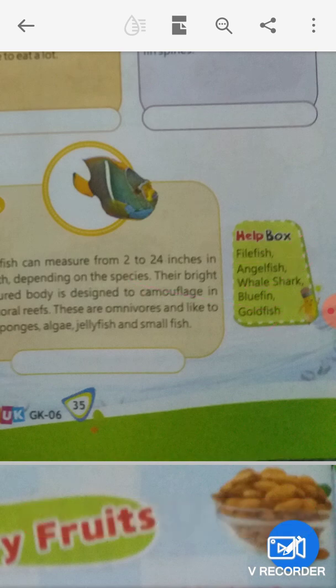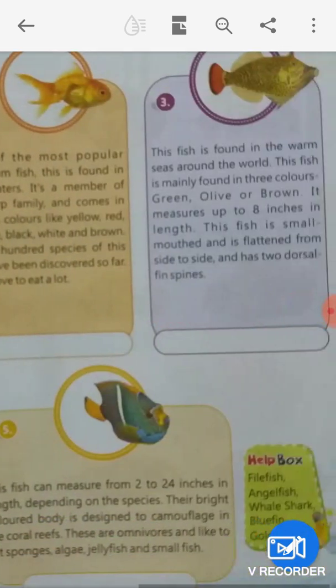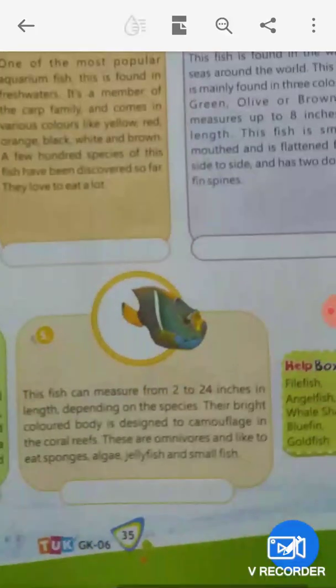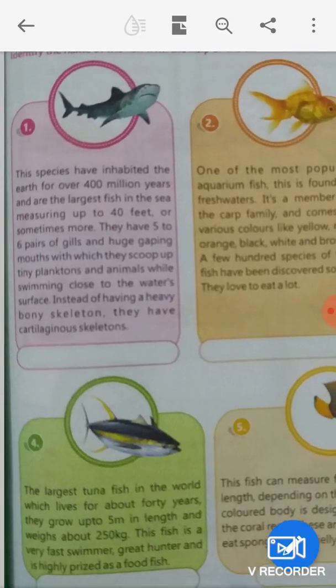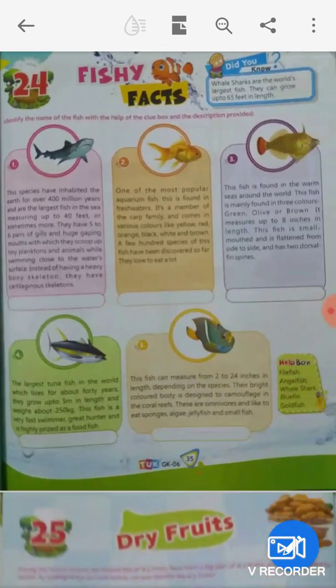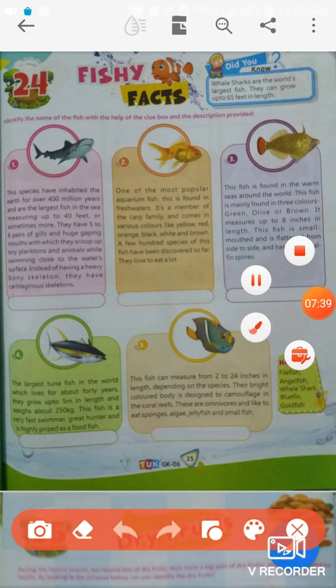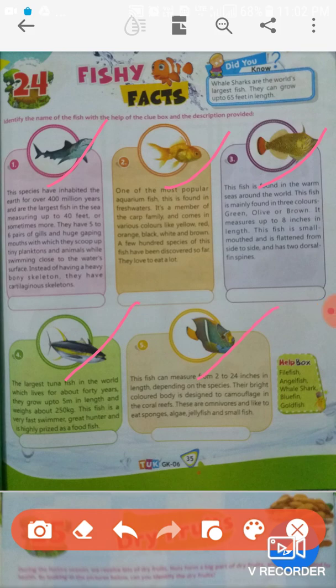And here guys, 1, 2, 3, 4 and 5. You have to identify according to the features of these fish. So you have to write the name of the fish. Which fish is this? I think you understand this properly, and the help box is given here, and the answer is also provided in the back of your book. Okay guys, so you should learn the kinds of these 5 fish. This is your homework.